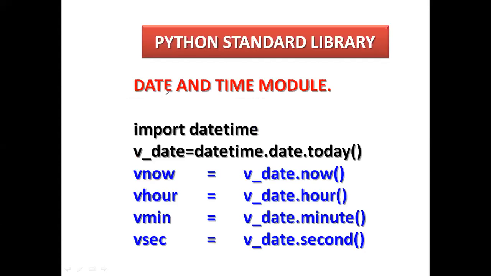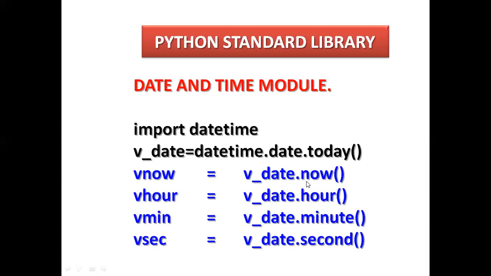So Python has a date and time module also. See here, import datetime. When you want to import it, import datetime here. v_date equals datetime, this package I am importing, dot date dot today. So these are also variables, using equal as an assignment operator, and whatever you declare here, you have to use here.